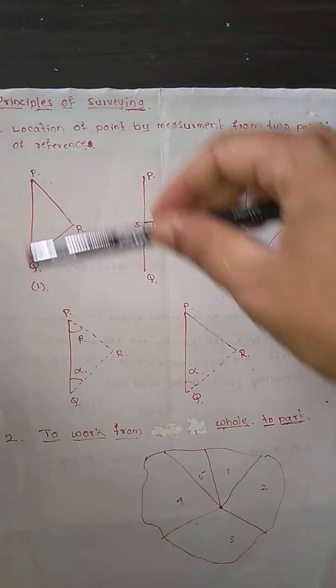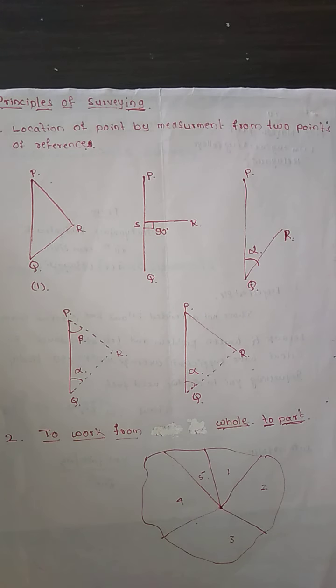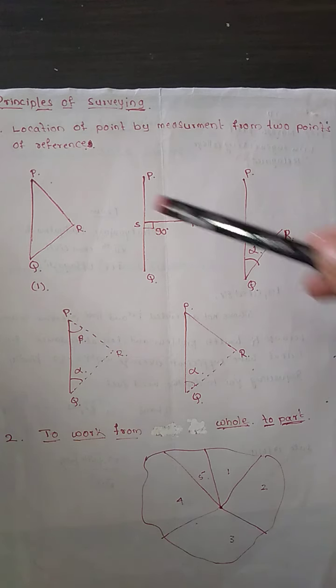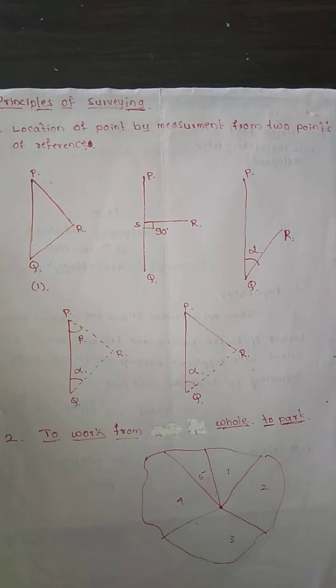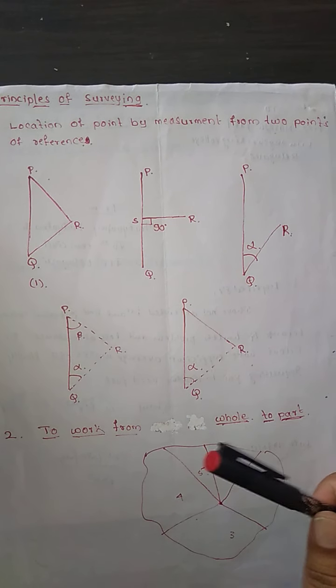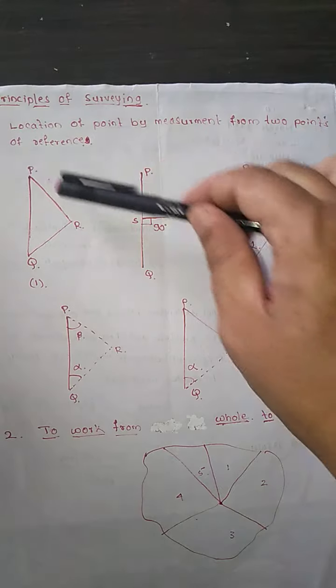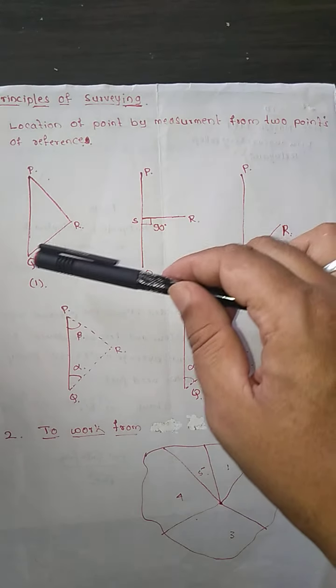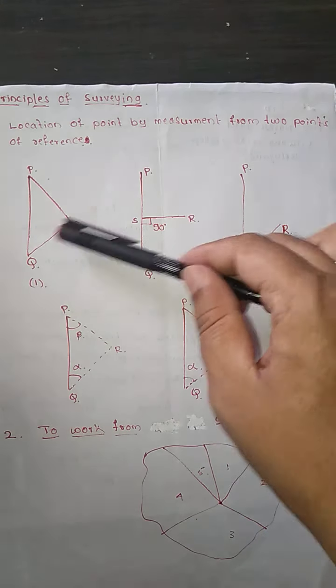So here P and Q are the 2 points of reference. Here we are going to measure it on a sheet of paper, and the P and Q locations will be already known. Now what we are going to do is locate the position of R, by having reference points P and Q. In the first method, the distance PR and the distance QR are going to be measured.